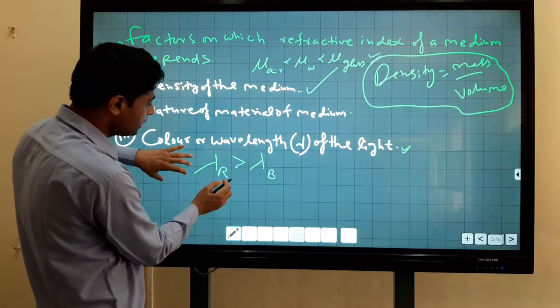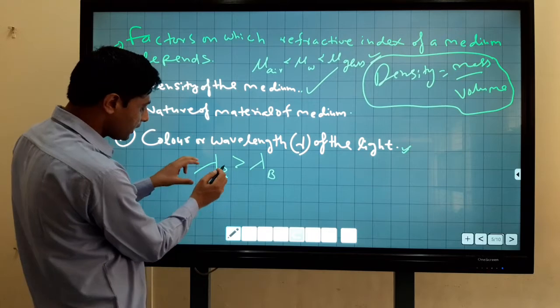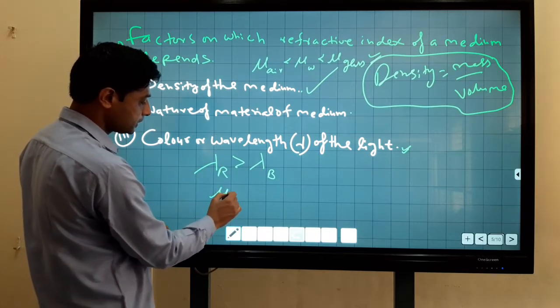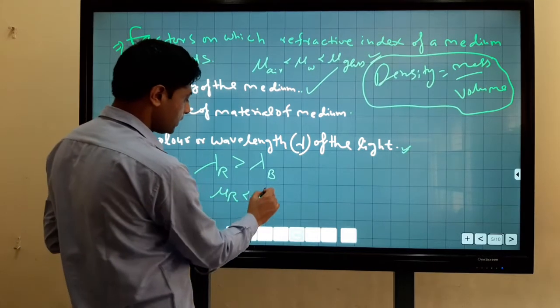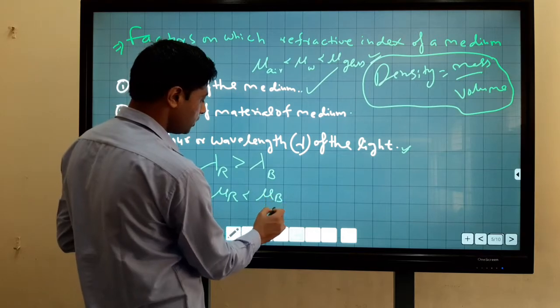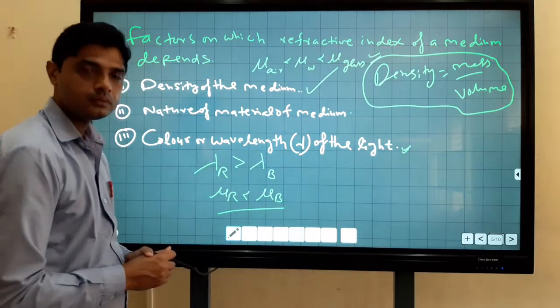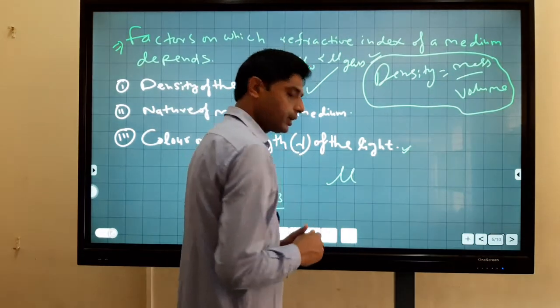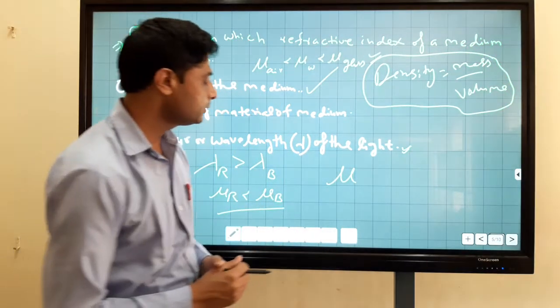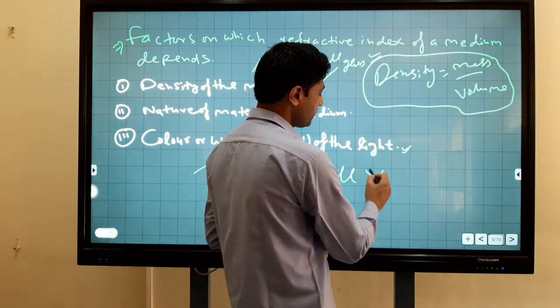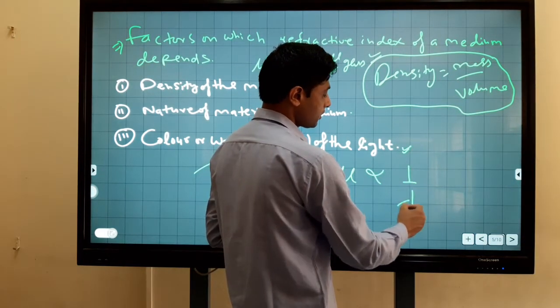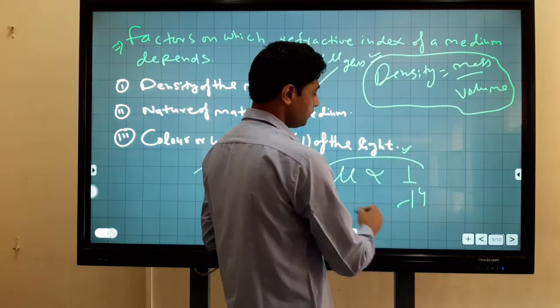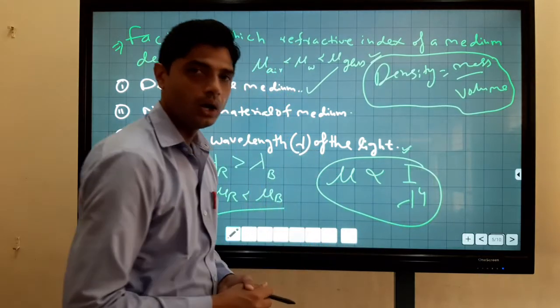So the refractive index of red color is less than the refractive index of blue color, because the refractive index of the medium is inversely proportional to the fourth power of wavelength.